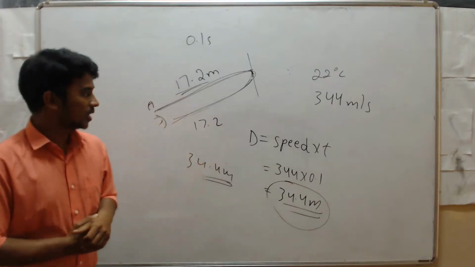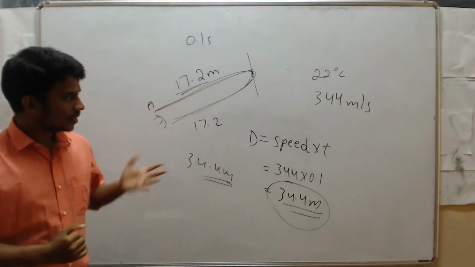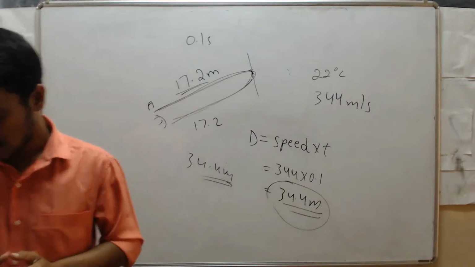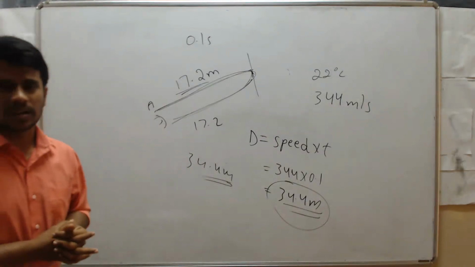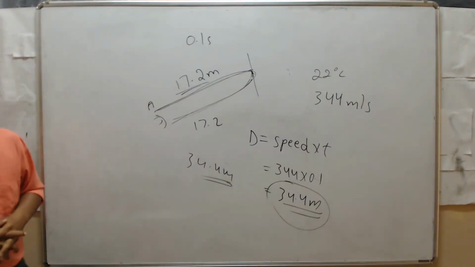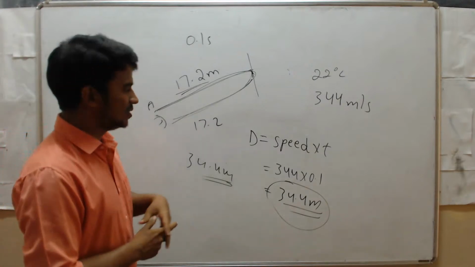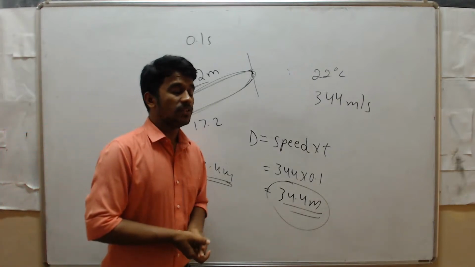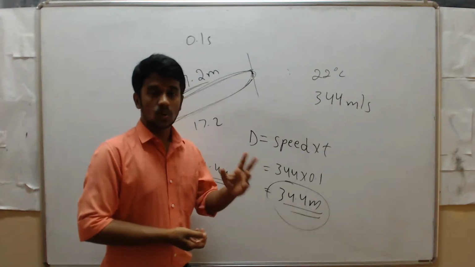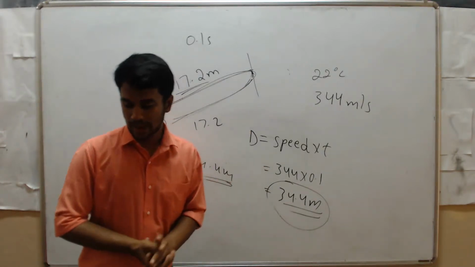This is about echo. So echo means what? It is a multiple reflection. Means when you say a word, say India, then you can hear that word India 2 to 3 times. So we call it an echo.